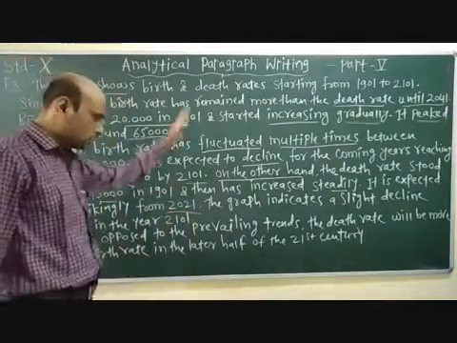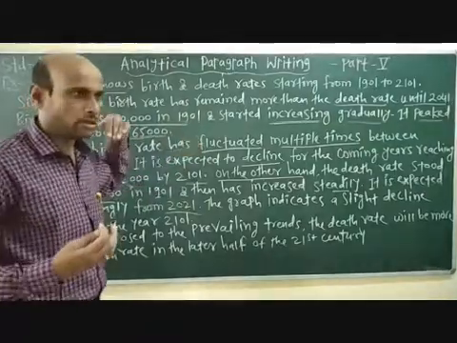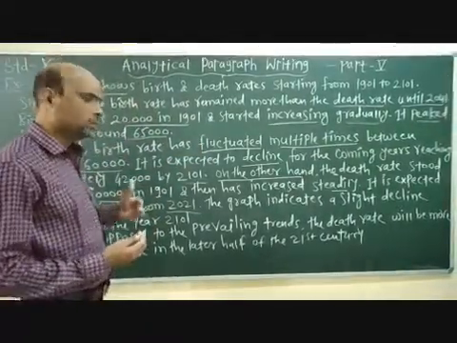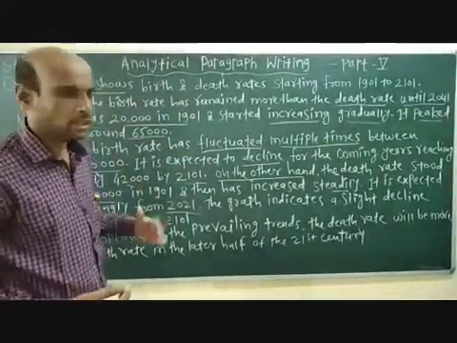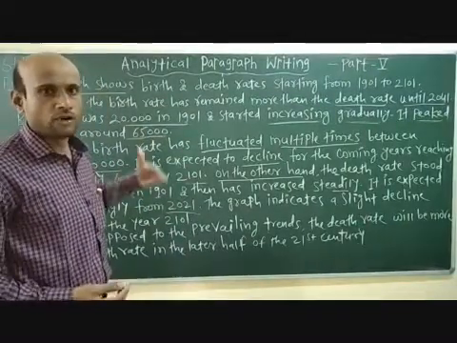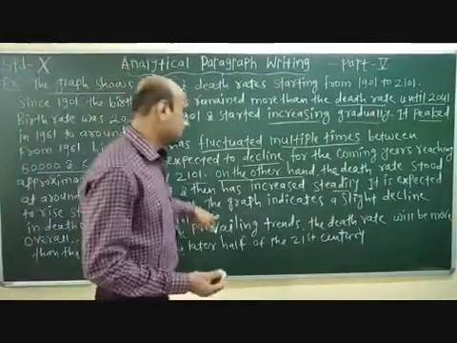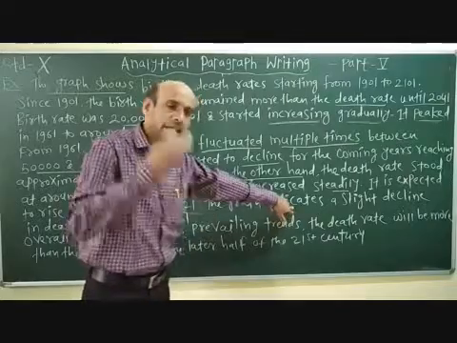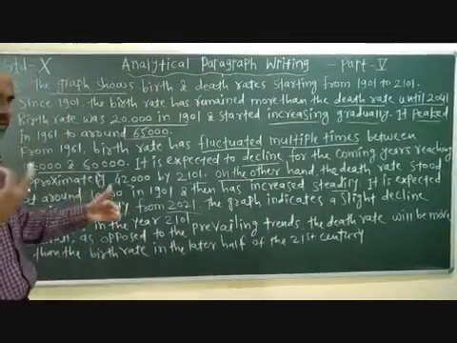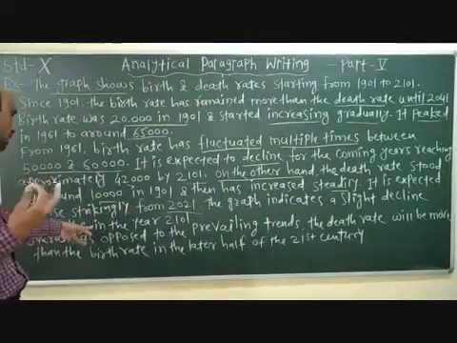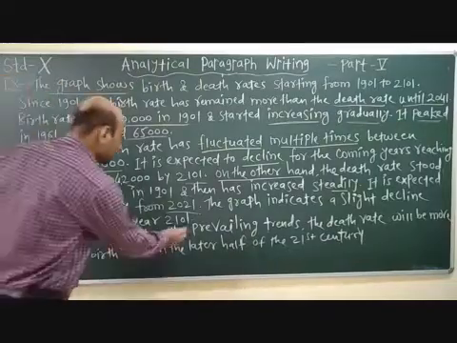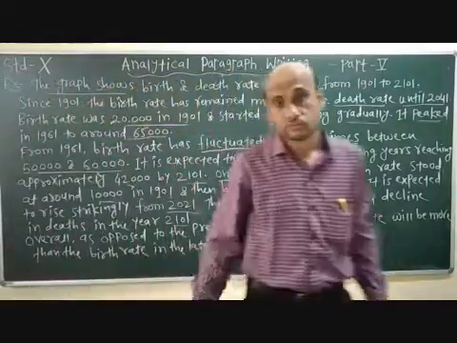In between, due to the problem of space, I could not write all the information here, so you include those points. Then the graph indicates a slight decline in deaths in the year 2101.